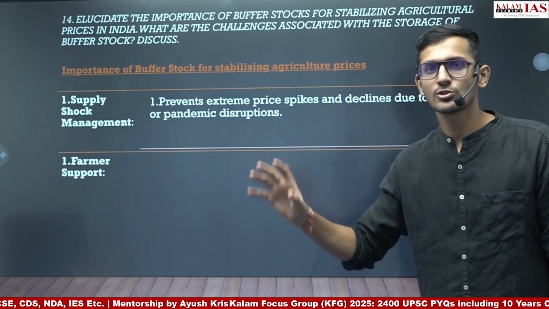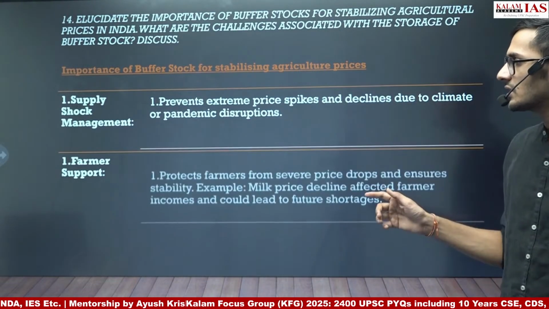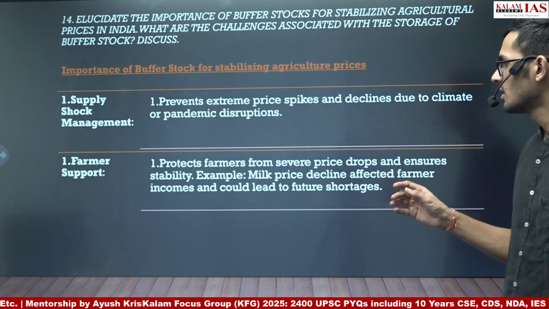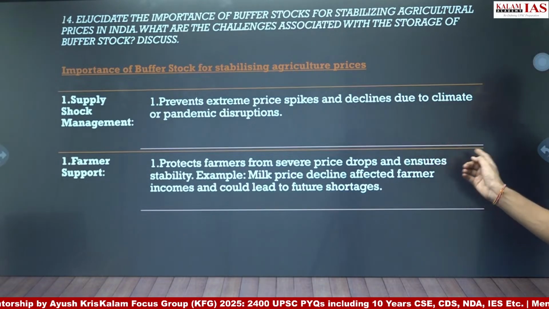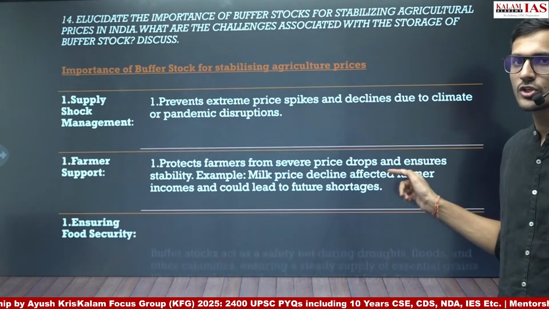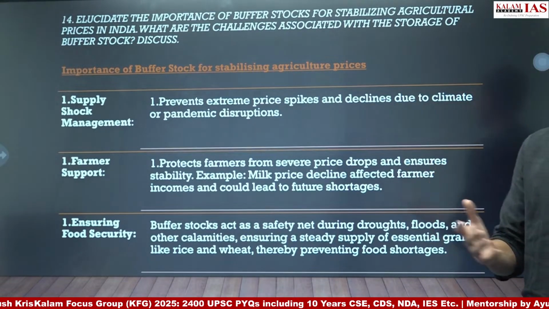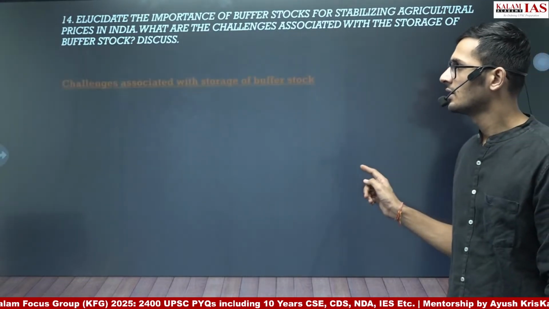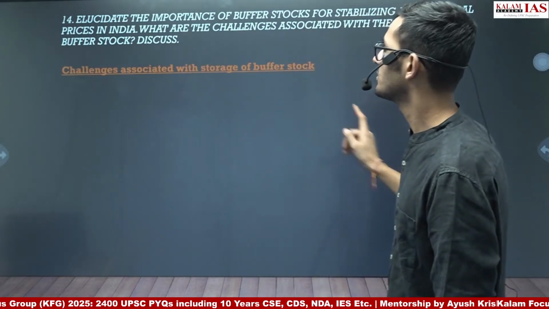Farmer support is also ensured by buffer stock, as the government is the prime procurer to maintain the buffer stock, so it helps in stabilization of the prices. For example, severe price drops, and ensures stability. Then ensuring food security by maintaining buffer stocks, as buffer stock acts as a safety net during the droughts, floods, etc.